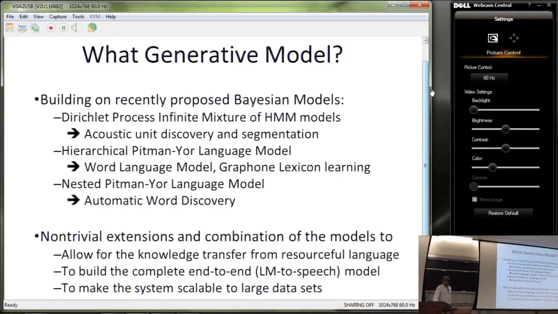So you will hear today about the Dirichlet process infinite mixture model that we use for the acoustic unit discovery, the hierarchical Pitman language model that we use for language modeling, or for actually learning the lexicon, some graphemic lexicon learning, a nested Pitman language model for automatic word discovery, and so on. So we build on top of these models, but we try to put them into a single scheme and build the complete generative model that we can train in an unsupervised way.